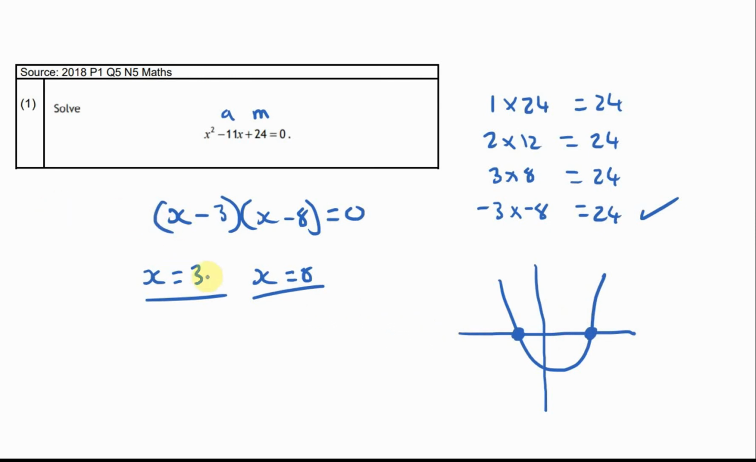To go into that in a bit more detail, what I've really said there is x take away 3 equals 0, and then I've rearranged, and x take away 8 equals 0, and I've rearranged as well. Obviously, if one of these brackets is 0, then the whole thing becomes 0. If that's 4 and this is 0, then it's still 0. So for those two numbers, this equation holds true. So add to give you this first number, multiply to give you the second number. Nice.